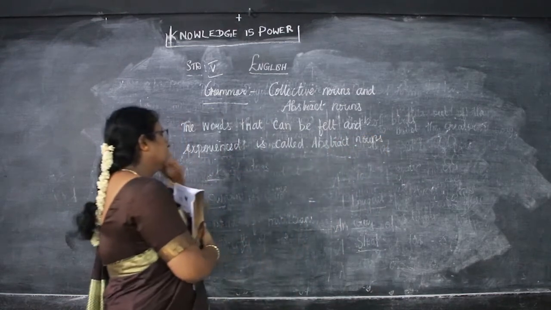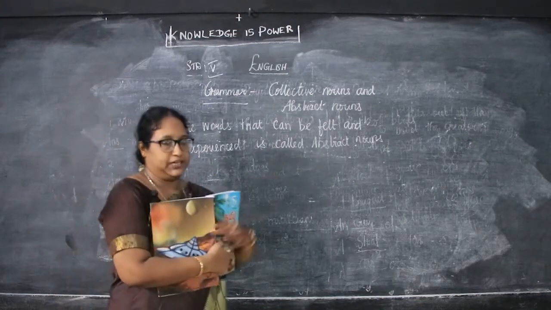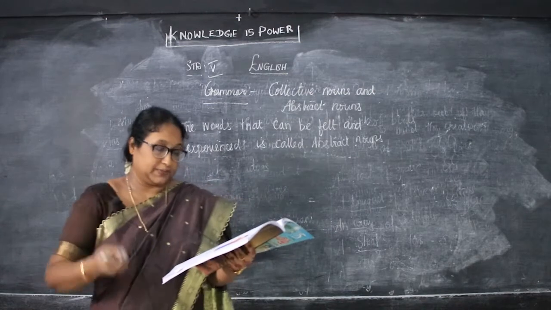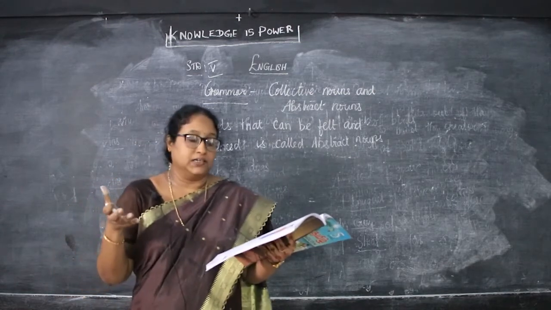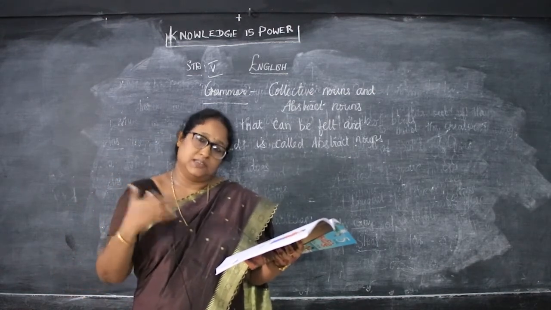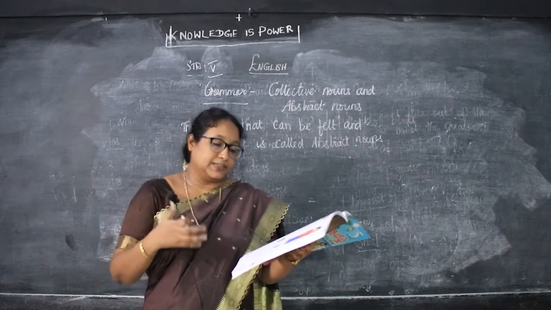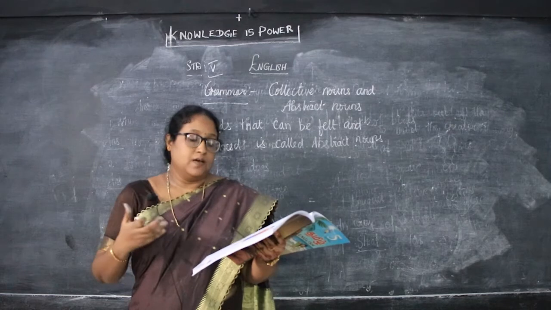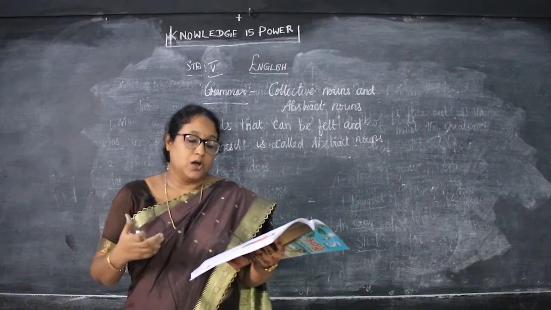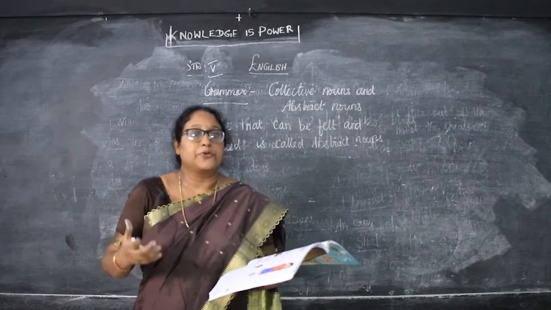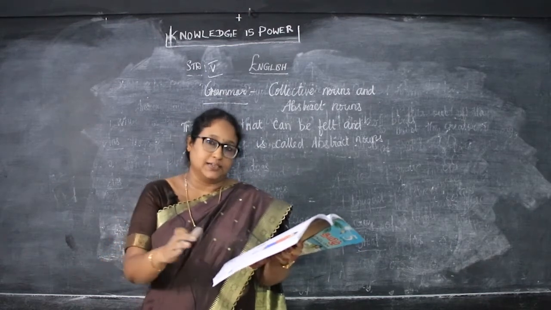The words that can be felt and experienced are called abstract nouns. For example, we can give: happiness, anger, sadness, jealousy, like that. Again they have given honesty, wisdom, beauty, hope, luck, mercy, dream, pride and life. So these are the examples.